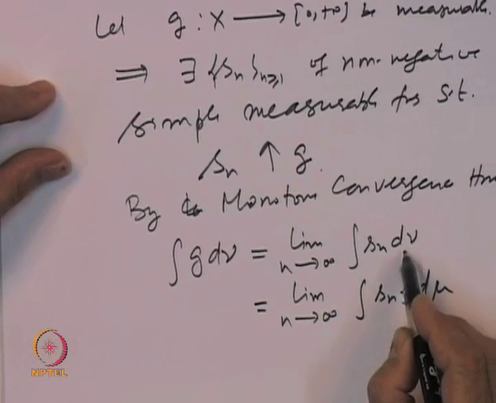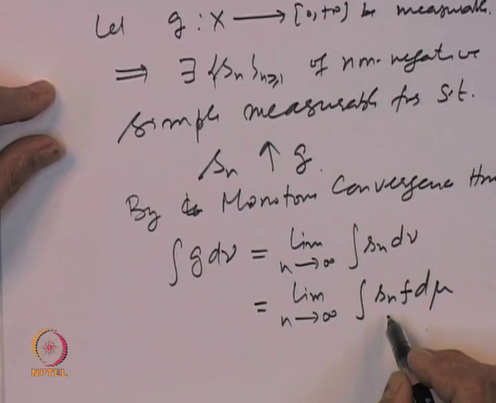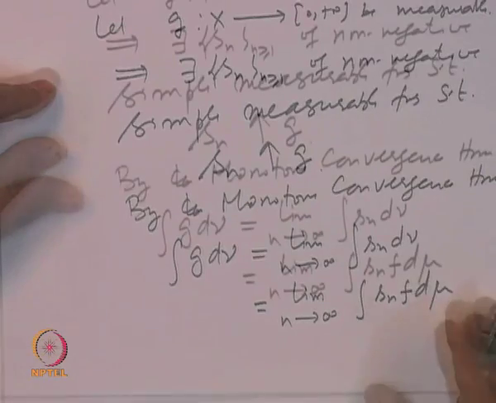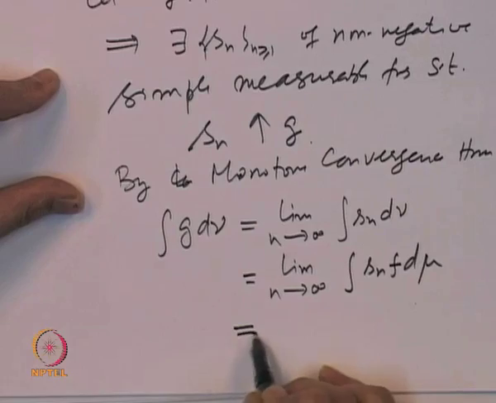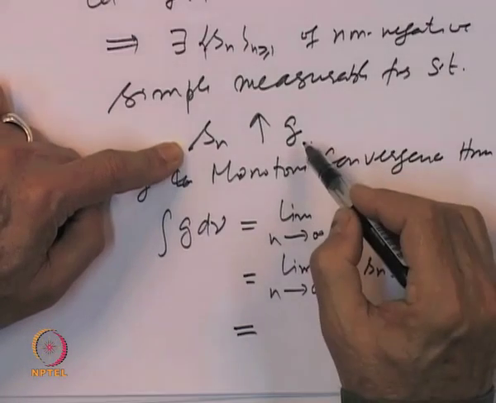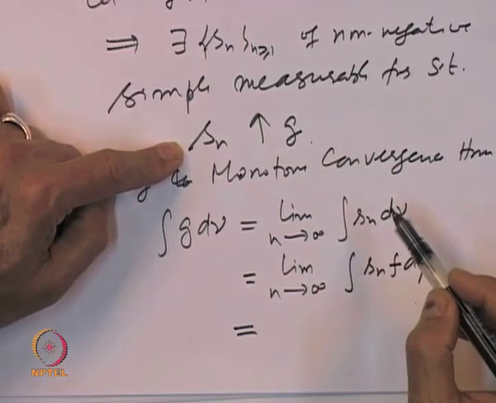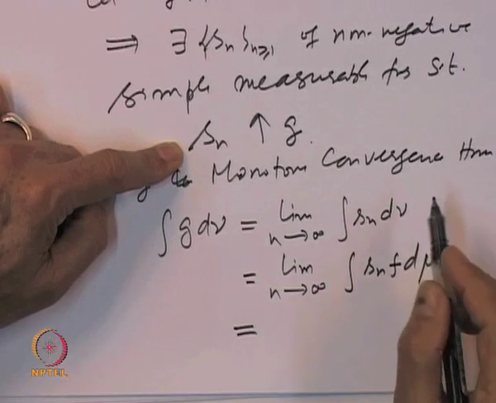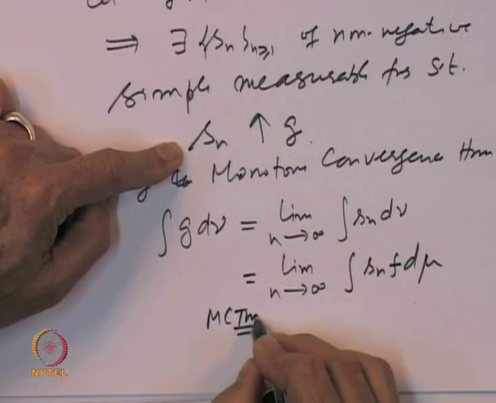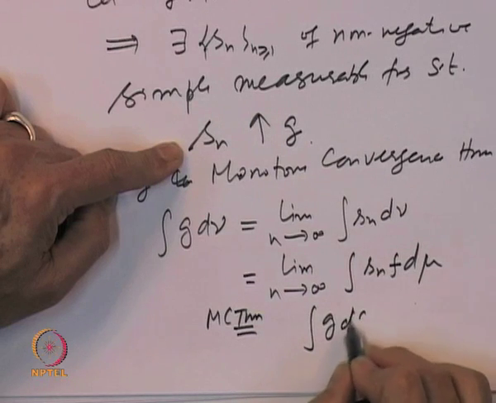So, the integration of a non-negative simple measurable function with respect to nu can be converted into the simple function multiplied by f d mu. Now, at this stage we observe that if S n is increasing to g, then S n times f will be increasing to g times f, and all are non-negative measurable functions. So, once again the monotone convergence theorem is applicable, and this limit is nothing but the integral of g f d mu.